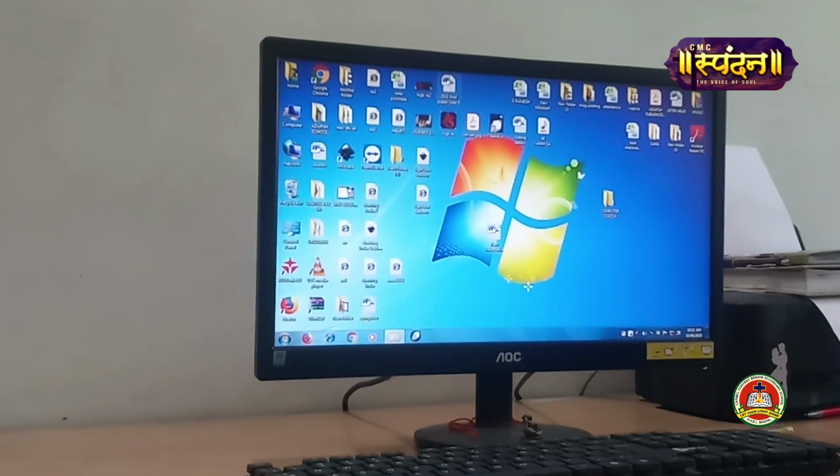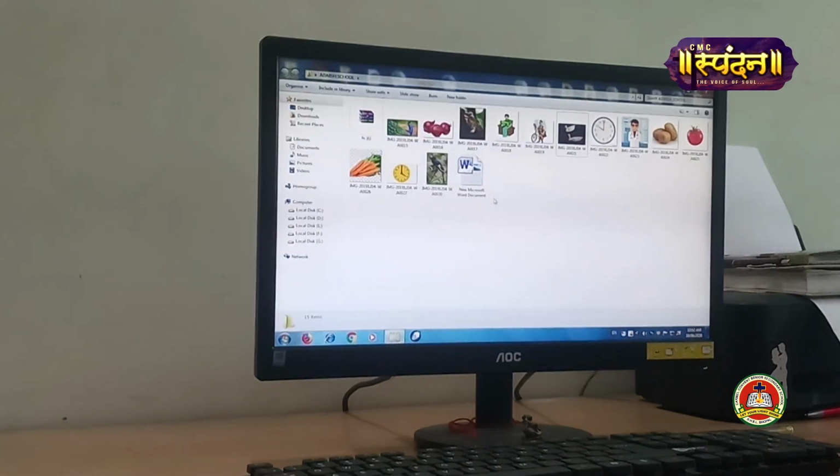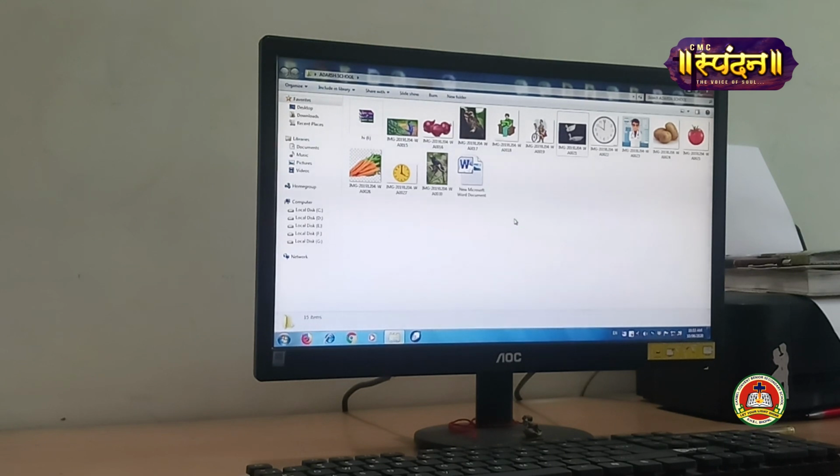Now we'll move to the next option, that is our copy option. Copy means whenever we copy any file from here and place it in a new place, two copies of the file will be made. That is, one which is already present in our folder and one which is present in the new place where we wanted to paste it. So if I want this clock to be moved from here, but one copy should already be present here, just right click, can you see the copy option?